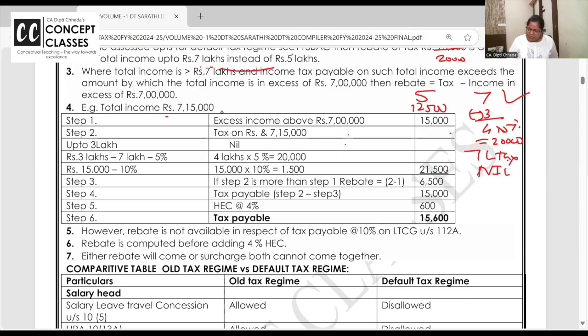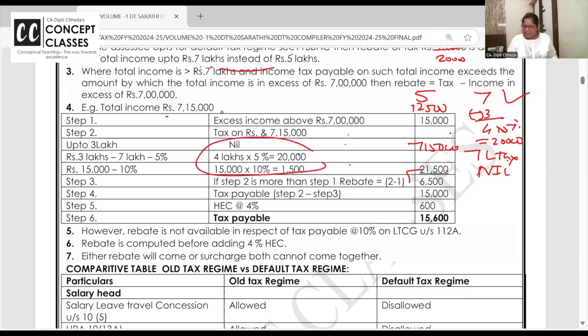And 7 lakh 15,000 pay, the tax is 21,500. Are you all getting? Don't write anything. Understand the logic. Till 7 lakhs income, the tax is nil because you are getting a rebate of 20,000. On 7 lakh 15,000, your tax is 21,500. Now we have seen here how it will come.